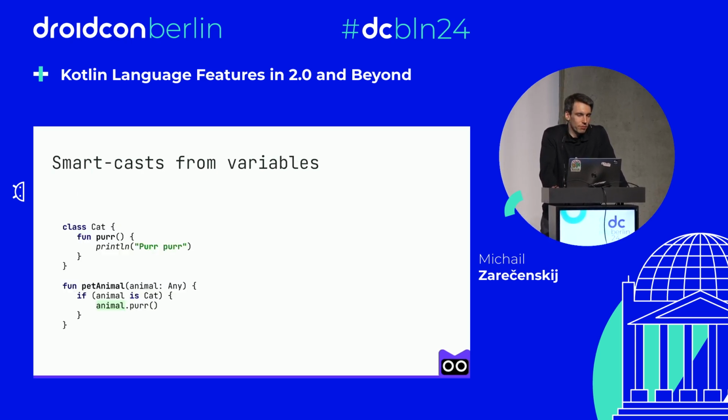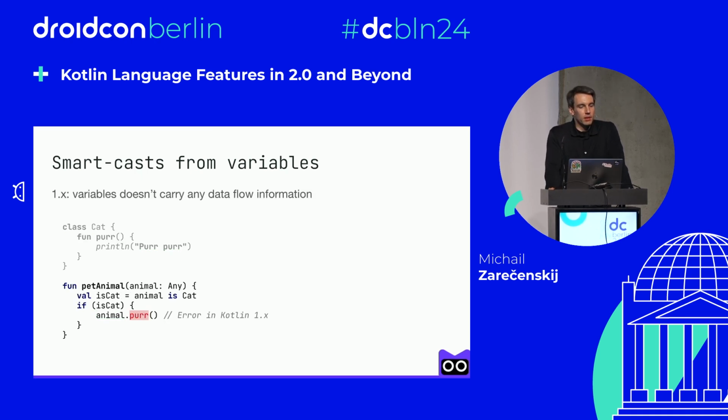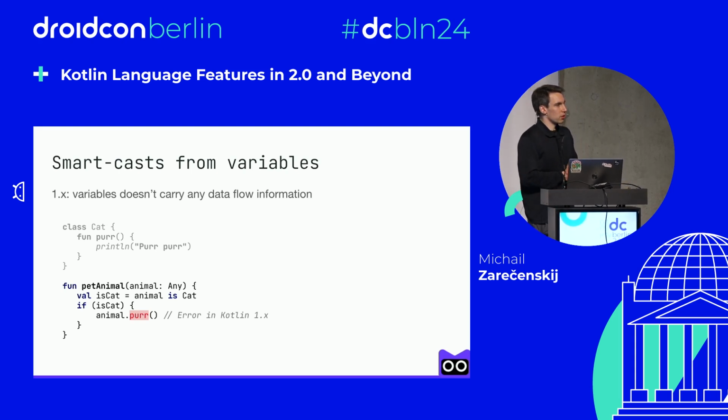So this is a very common code. We have the class Cat with a single method, and in the function, we check that animal. If our object is a Cat, then we can safely invoke its method. Pretty straightforward. One missing piece here is that if we extract the type check to a variable, then we'll get an error that we can't call the method anymore. And the reason is that our variables don't contribute to the smart cast logic. Only a few expressions did, like type checks or null checks.